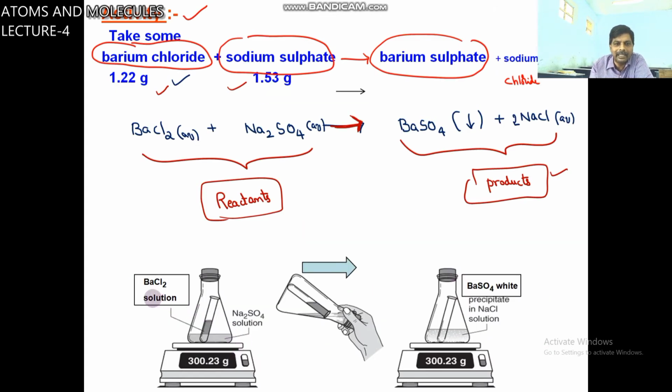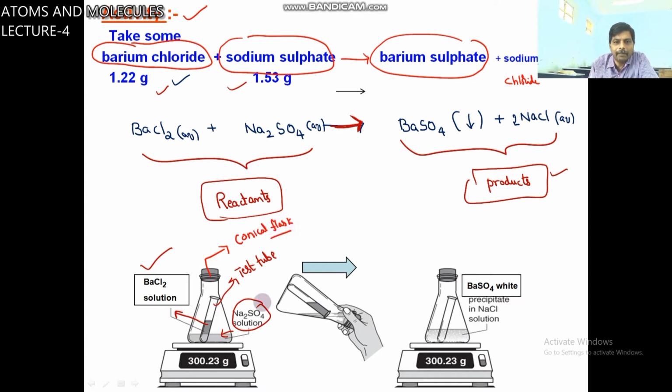You can see here barium chloride solution is taken in a test tube. Sodium sulfate solution is taken in a conical flask.